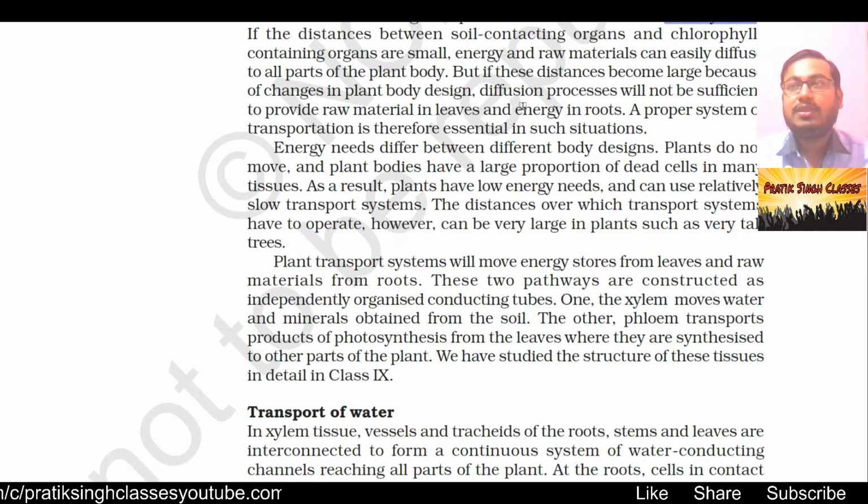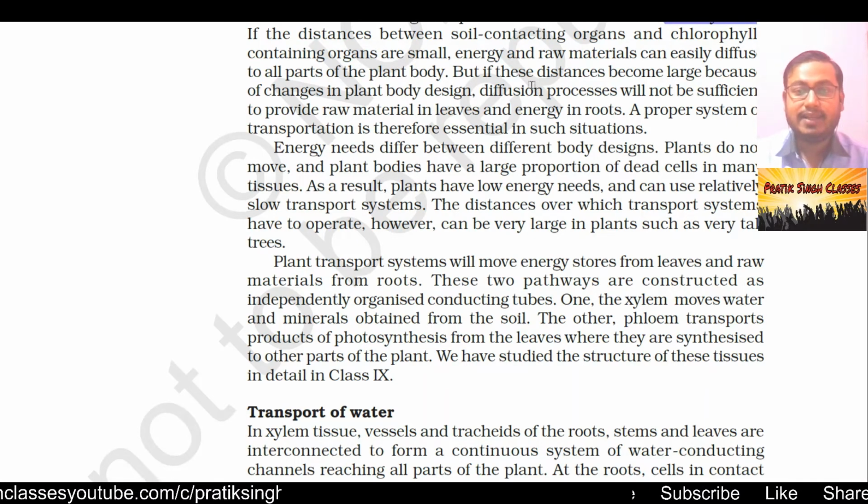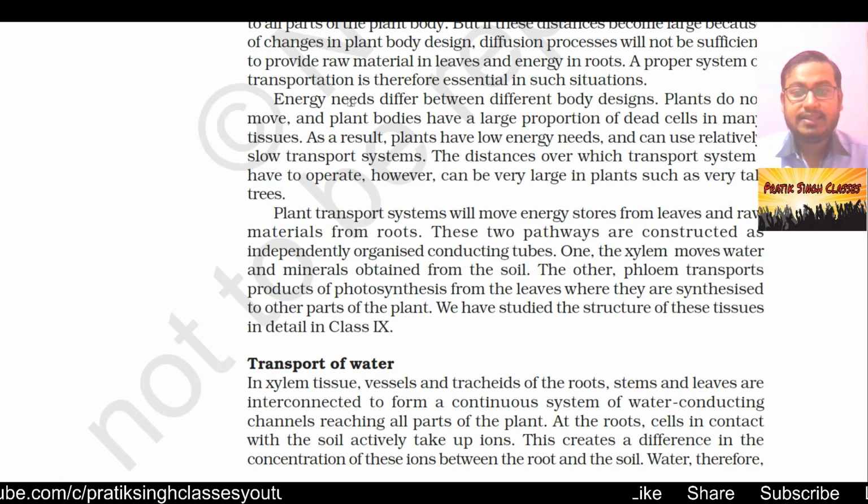But suppose the plant or tree is very high, like a palm tree or banyan tree. In that situation the distance becomes large because of changes in plant body design. The diffusion process will not be sufficient to provide raw material to leaves and energy to roots. A proper system of transportation is therefore essential in such situations. Energy needs differ between different body designs. As animals have different body designs, likewise plants and trees also have different body designs, and so the needs are different for different types of designs.